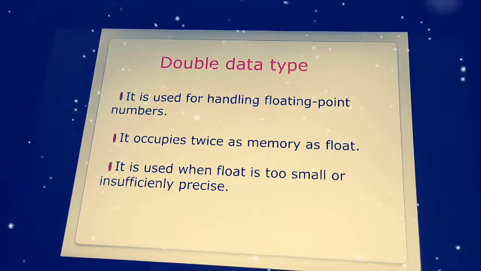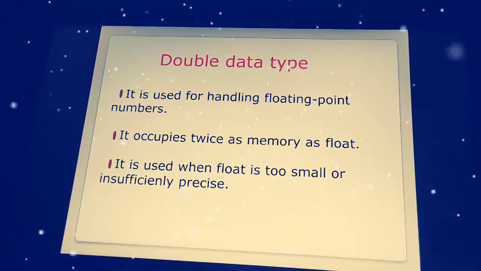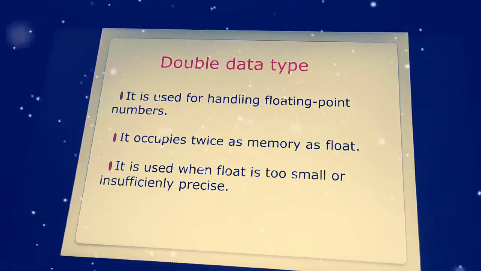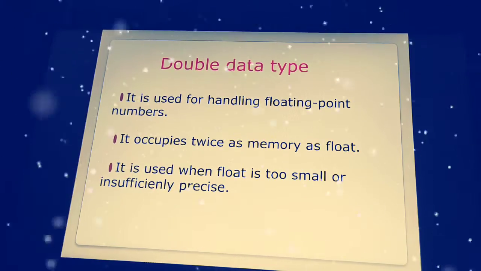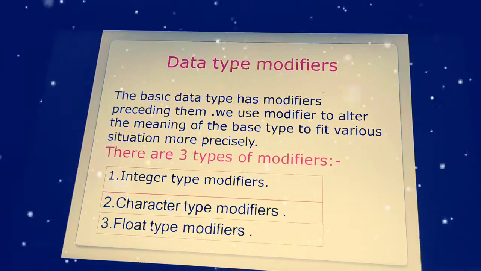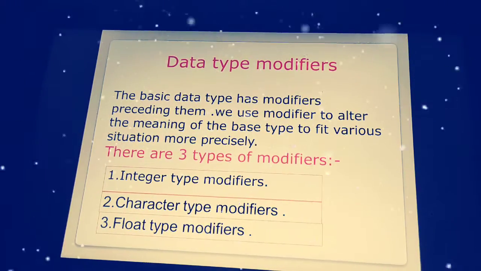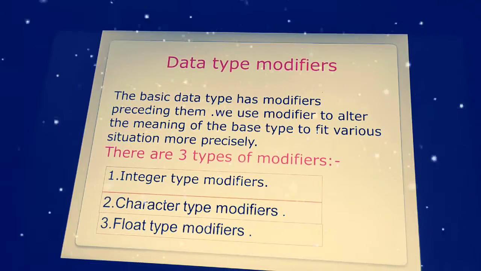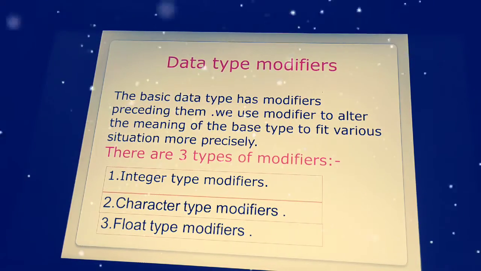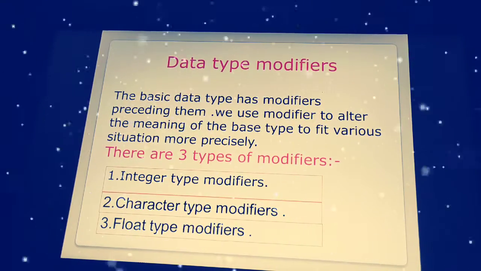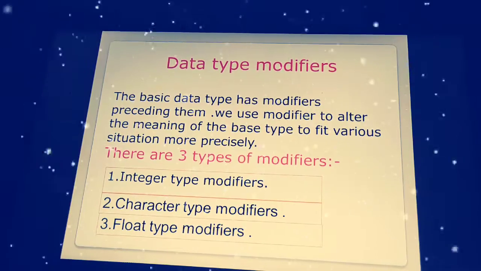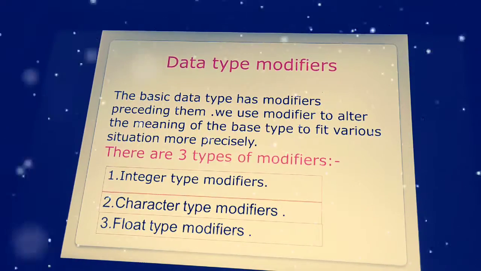Many of the people who are done with floating point programming will go with the double data type rather than float. Now coming to the data type modifiers. So now coming to the basic data type modifiers, we have three types of modifiers: integer type modifier, character type modifier, and float type modifier.